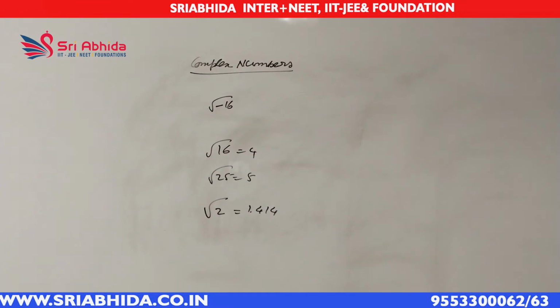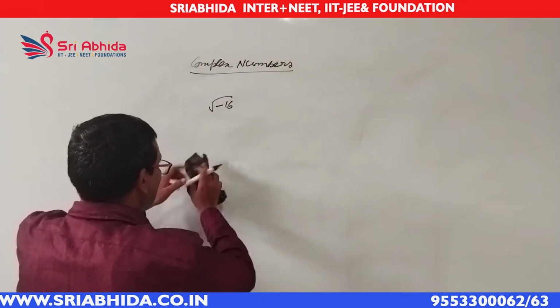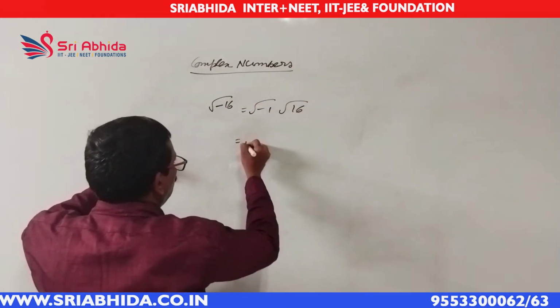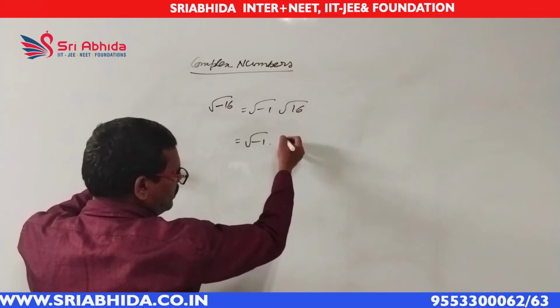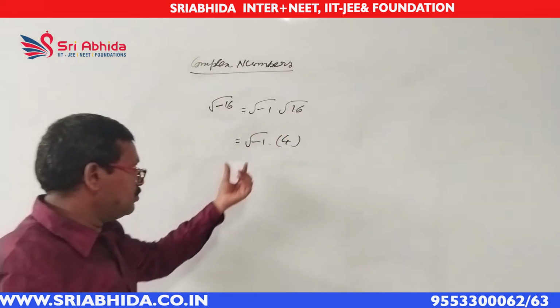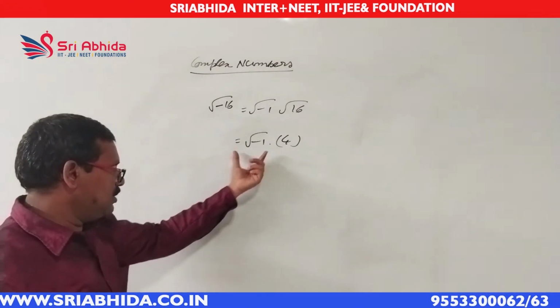First of all, if you take this root of minus 16 as root of minus 1 into root 16, it becomes root of minus 1 into root 16, which means 4. It is very clear, direct. But the value of root of minus 1 is required. We don't know its value. In the real number system, it will have no value. It is an imaginary quantity.